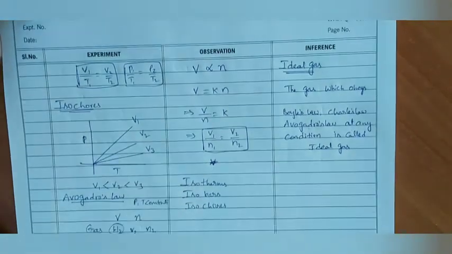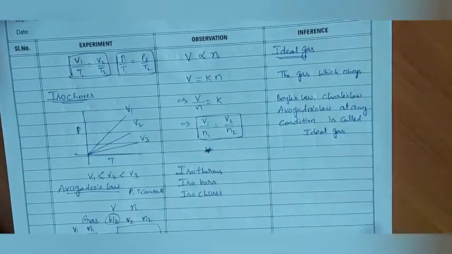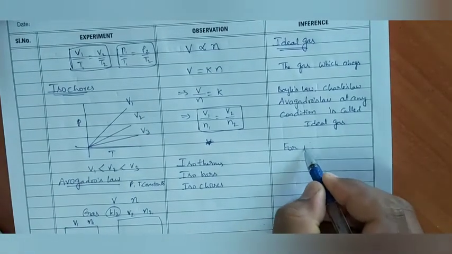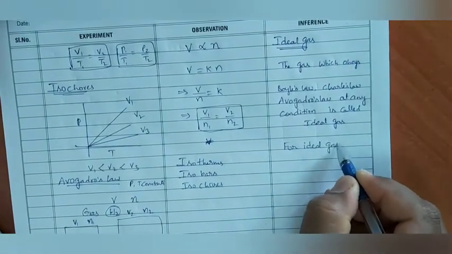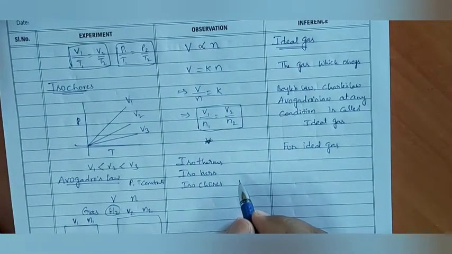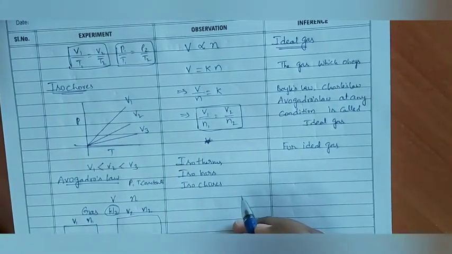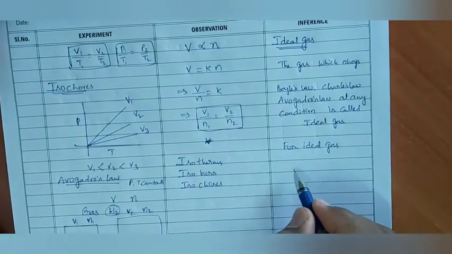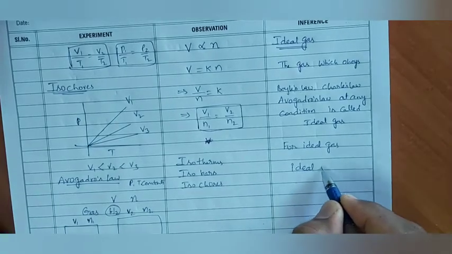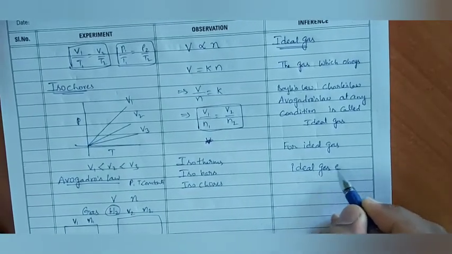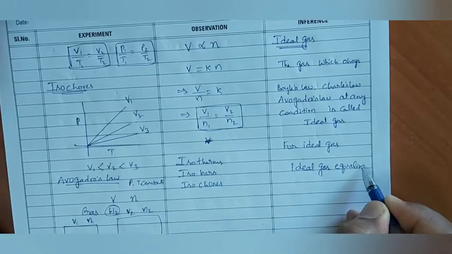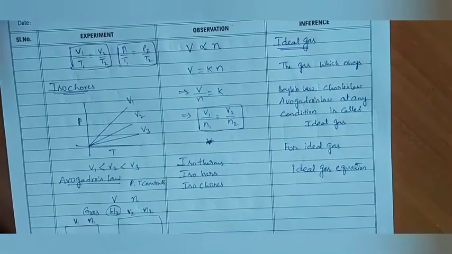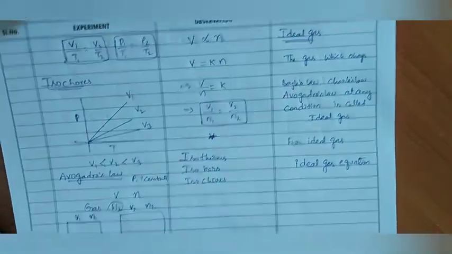Now, for ideal gas, same like Avogadro's law, Charles' law, like that, ma. One equation is there. For ideal gas, we are going to derive one equation that is called ideal gas equation. That one we are going to derive now. Let us see how we are going to derive. Okay, see.